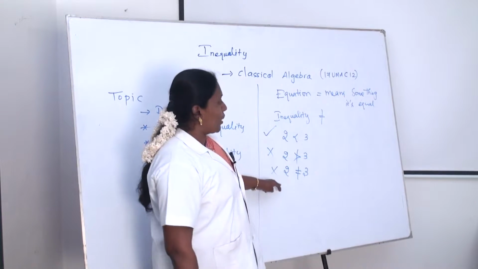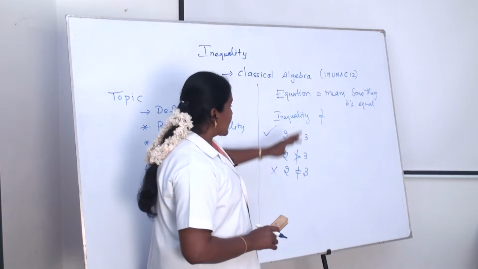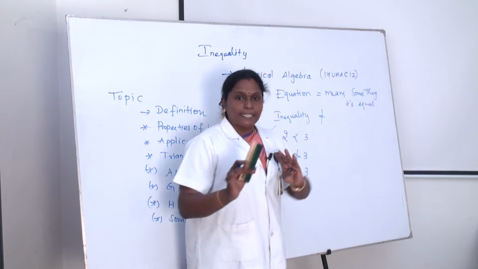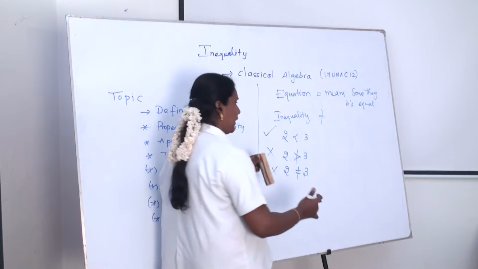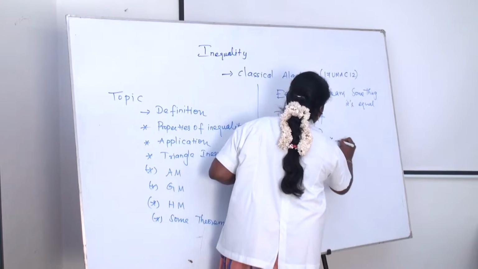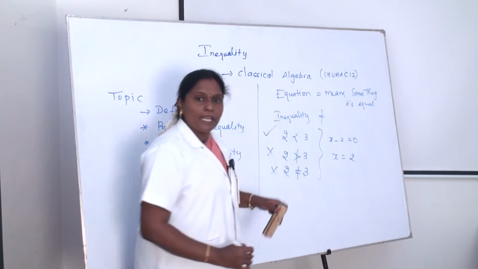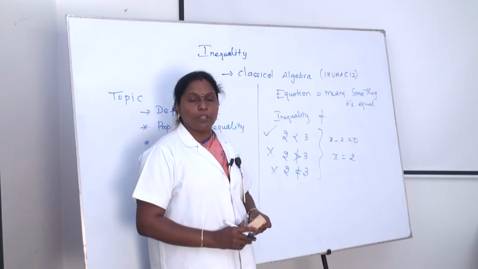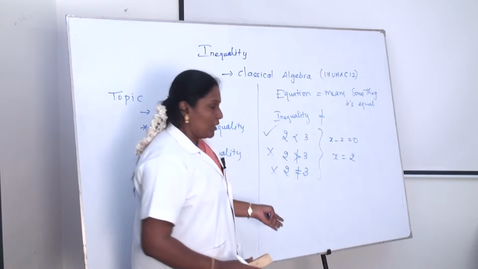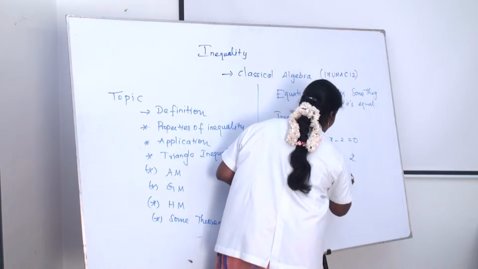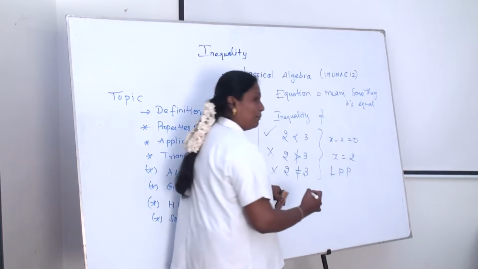Understand that equality means something is equal. Some equations must be equal. If x minus 2 is equal to 0, we have to find the value of x. X equals 2. It is an equation. The same as in our LPP, linear programming problem.